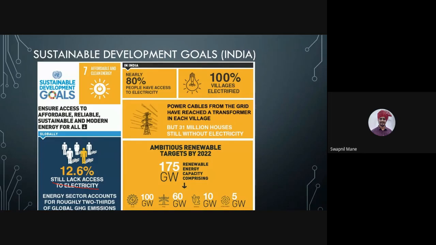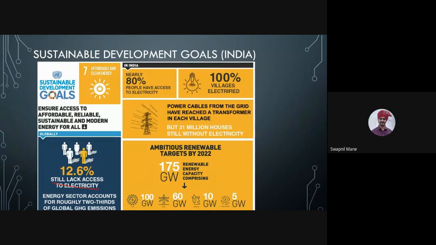So 100% villages electrified means the electricity cables, the transmission lines, transformers, everything the electricity board has set up. Electricity is there, but people are unaware of its usage. In India, we do have villages who have not seen electricity.